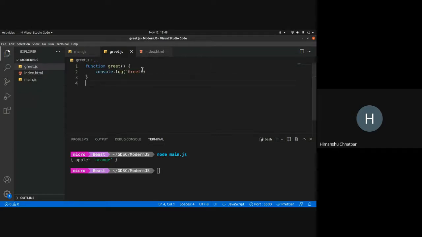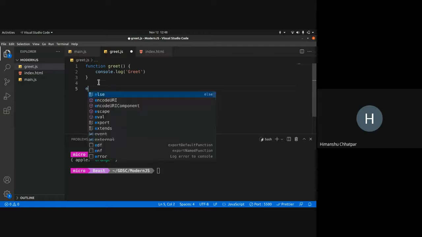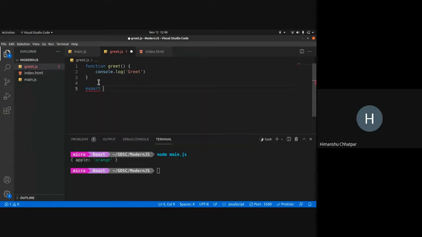Now if I want to use this piece of code in my main code, I need to export this code. So how do I export this code? I can use the keyword export, and the name of the function, using these curly braces. So now I can export this function in this way.